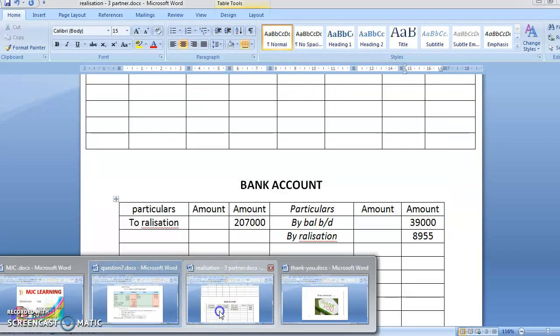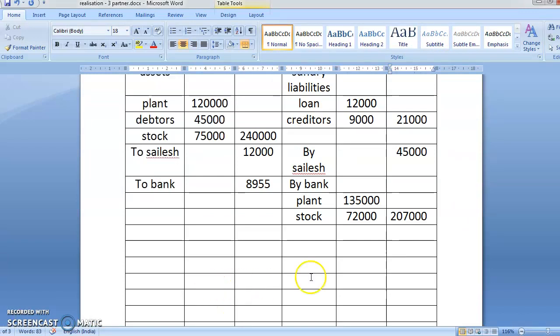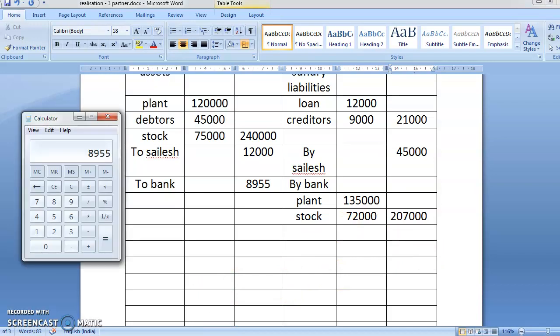So only what is left out is our totaling part. The first totaling will be done. As I've taught you, you have to write everything in pencil and then do the totaling. Do you remember it? Chalo, 21,000 plus 45,000 plus 2,07,000. What is the amount? 2,73,000.